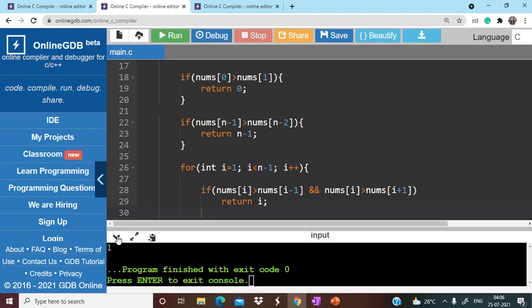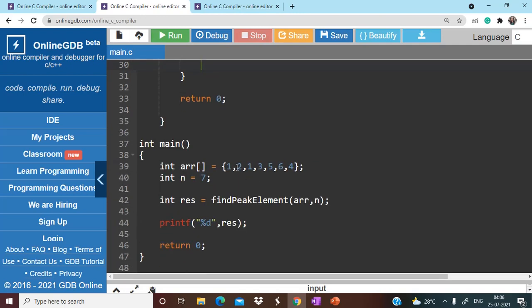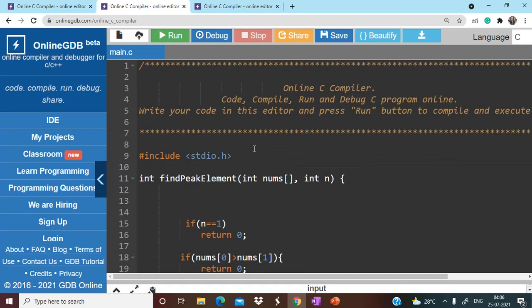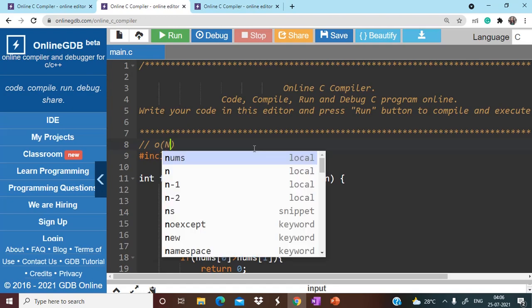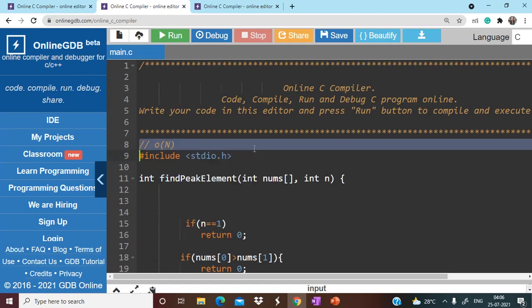You can see we are getting 1 as the answer, because 2 is a peak element. As I already told you, this array has 2 peaks, so you can return the index of either this one or this one. Now for this solution, the time complexity will be big O of n. So we can further optimize our solution. Let's see how.